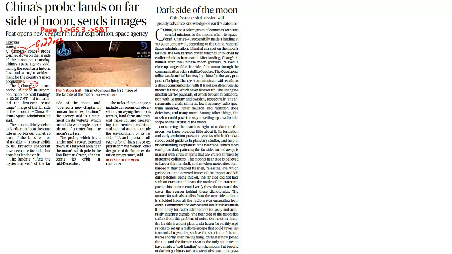Now the question is, why does this happen technically? Let's try and understand. We know for a fact the earth rotates on its orbit. As the earth rotates on its orbit, we also have the moon which rotates on its orbit. The rotation of the earth as well as the moon are in sync with each other. So the clock rates are almost similar. They rotate at the same rate.